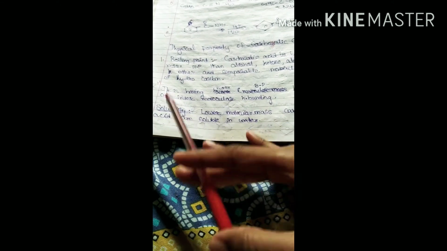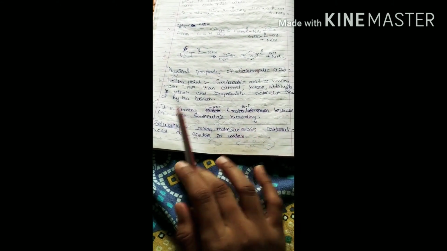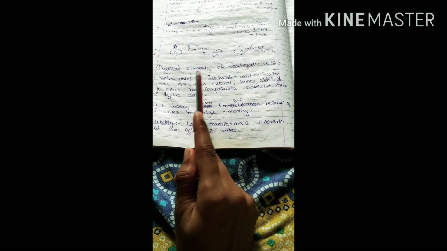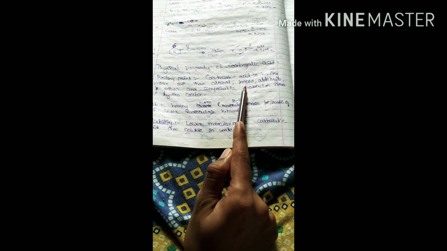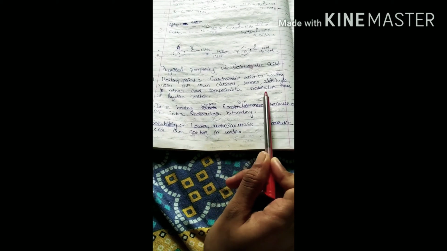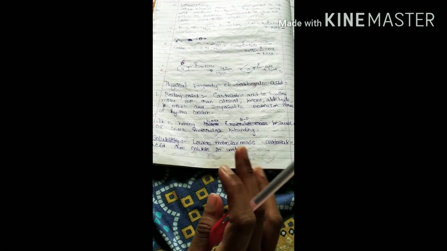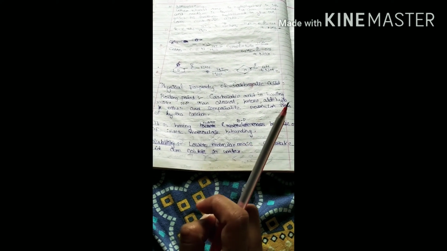Physical properties of carboxylic acid. In that physical property, simple, you have to read and understand and learn. That is boiling point. Carboxylic acid has a higher boiling point than alcohol, ketone, aldehyde, ether and hydrocarbons of comparable molecular mass. See, they are telling ketones, aldehydes, alcohols.